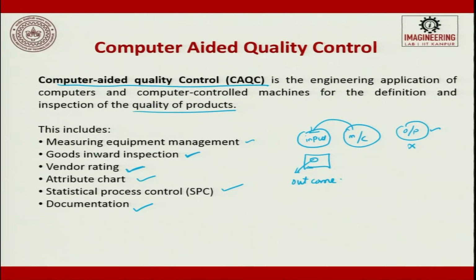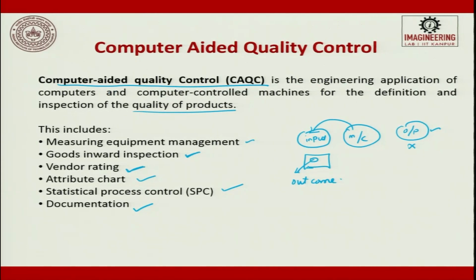Because of computer existence, all these data can be fitted inside, and that can move along with the parts when it is moving from factory to factory, from assembly station to the final station, everywhere. So, this is a very important advancement which has happened, and this makes the SIMS environment more successful. Earlier, quality was thought of after making a part, checking for quality. Now it is thought of while making a part, checking for the quality. So, not even the first part will be scrapped today. So, this is the definition for computer aided quality control.